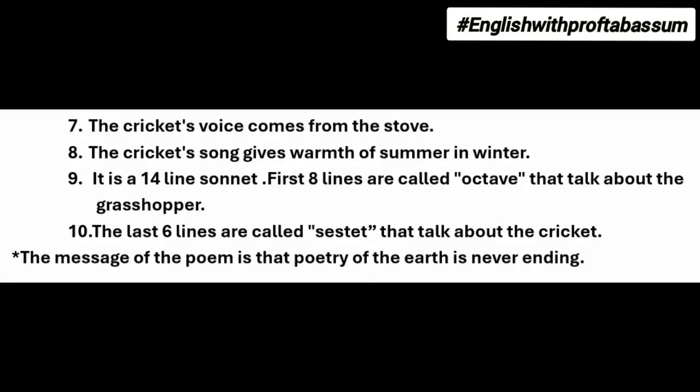So this poem is of 14 lines. So any poem which is of 14 lines is called a sonnet. So in the first 8 lines of the poem, it talks about the grasshopper. We call the first 8 lines as octave, and the last 6 lines are called sestet. They talk about the cricket.